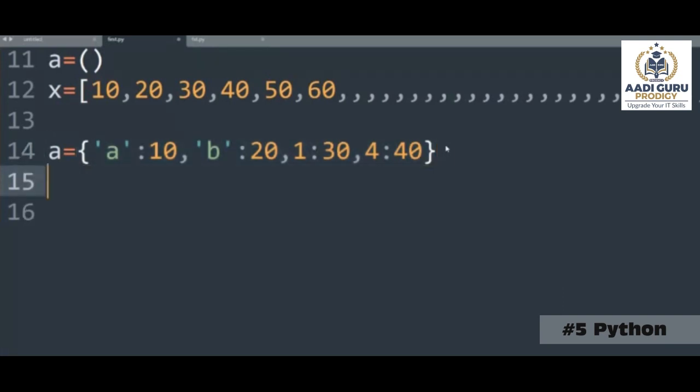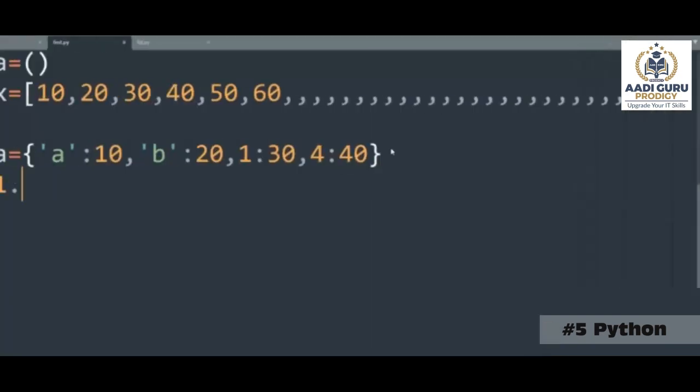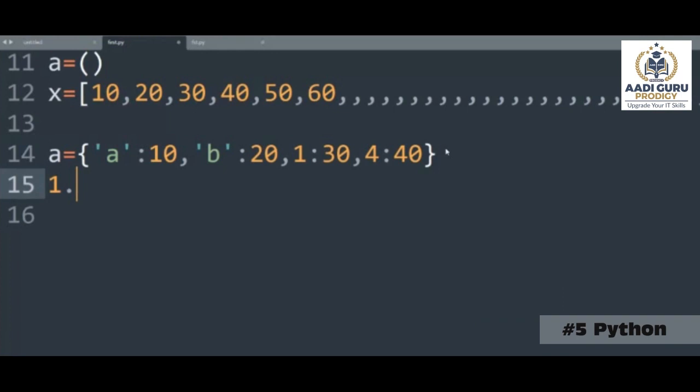Okay. Now let us deep dive into dictionaries. Point number 1. Dictionaries are not ordered. That means, in case of a list, we have discussed that a list is ordered. Ordered means however you are creating a list, it will be in the same order. It will never change. But dictionaries are not ordered. The data can be shuffling.